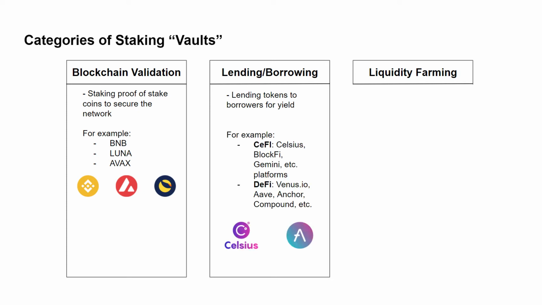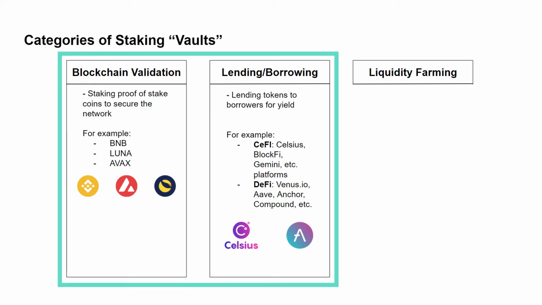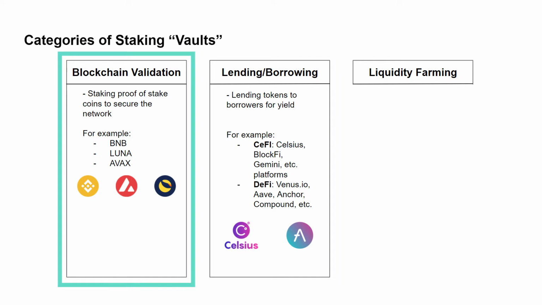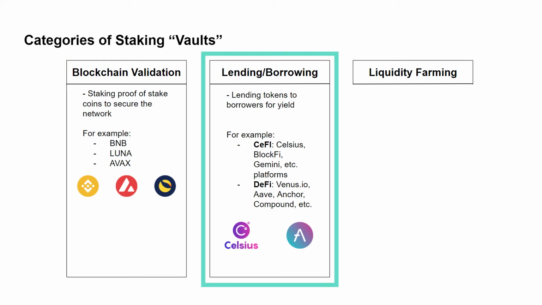Examples of this type of staking exist in both centralized and decentralized finance. Platforms like Celsius, BlockFi, and Gemini are examples in centralized finance, and platforms like Venus, Aave, Anchor are examples in DeFi. In both of these previous categories, the staked funds are in a single token or coin. To stake for blockchain validation, I need the native coin of a proof of stake blockchain. To stake for lending and borrowing, I just need to stake Bitcoin or Ethereum or whatever else is in demand.